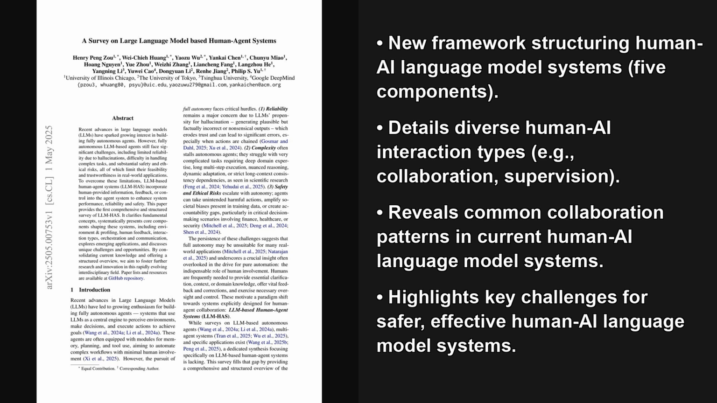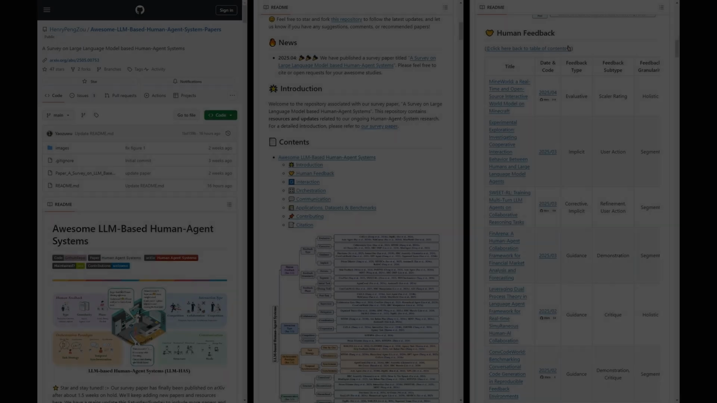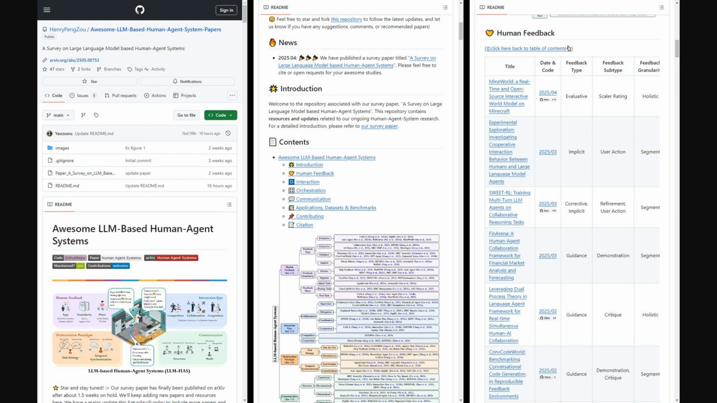So LLM-based human-agent systems try to improve this by incorporating human feedback and control. And to help researchers and anyone interested in this area, the authors have also shared their GitHub repository for this work. It's basically a curated list of resources. Think of it as an awesome list, with the survey paper itself and many other related studies on these LLM-based human-agent systems. They're keeping it updated too, so it's a great place to find current information.